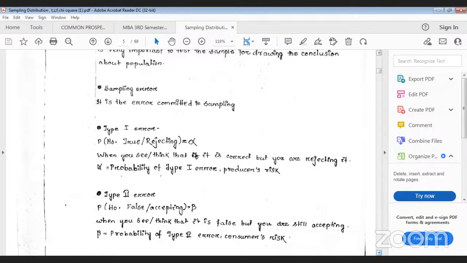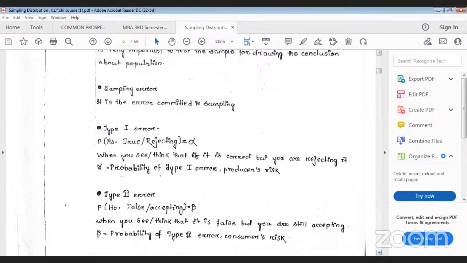But whenever you are drawing the sample, that handful of rice, some straws and leaves have come into it, and you think that the particular bag full of rice is wrong, and you reject it. But exactly that bag full of rice is correct. It is good quality. Through the heavy wind, some leaves and straws came into the bag, and unfortunately they came into your handful of rice. That's why you are rejecting it. Actually the population is true.